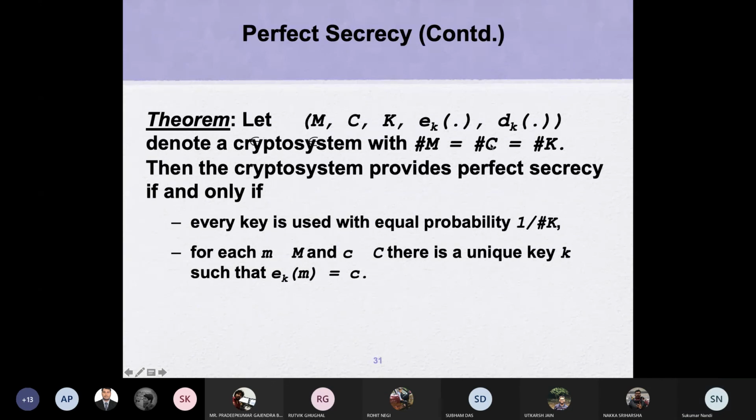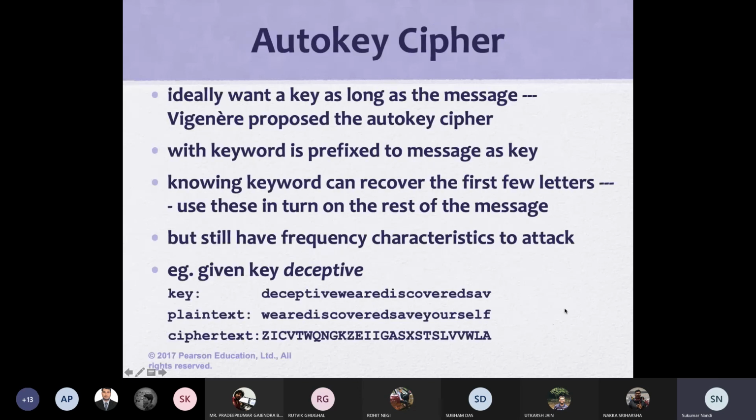The key space has to be as high as possible, and if you don't use the key more than once, automatically your system will be secure. That's why the one-time pad came up. The autokey system also came into the picture, which we discussed in the beginner ciphers. We'll discuss it in the next class.